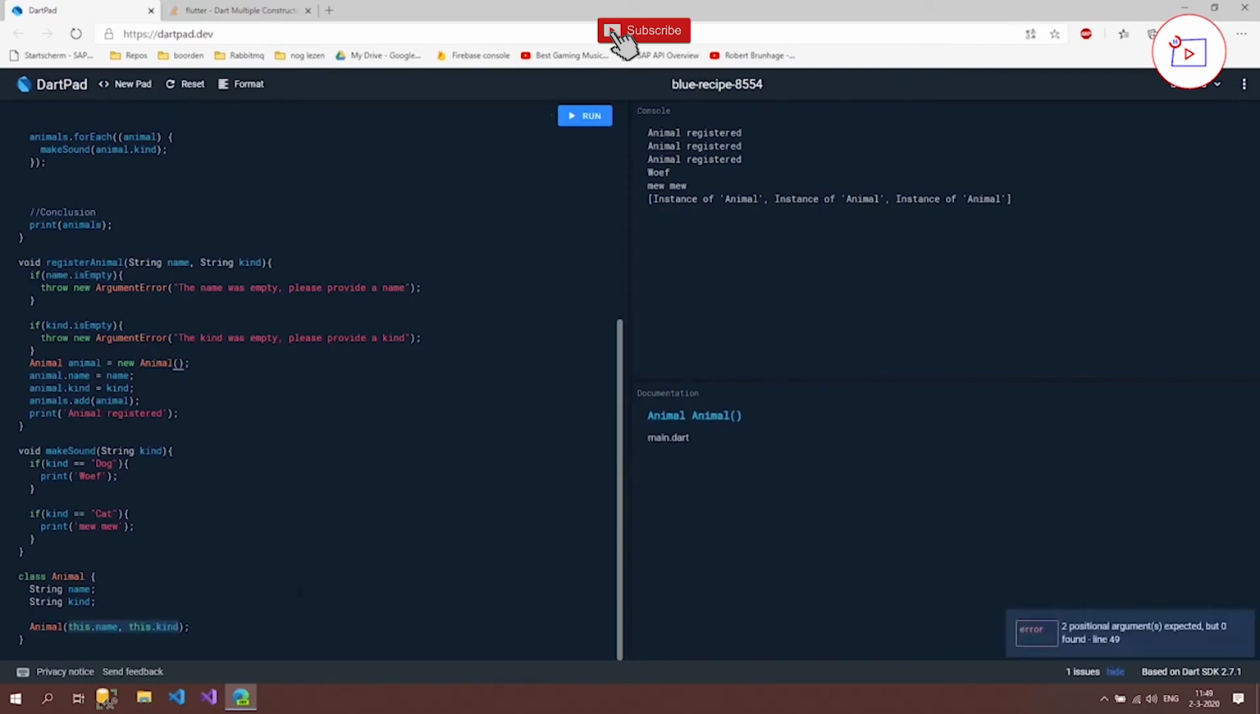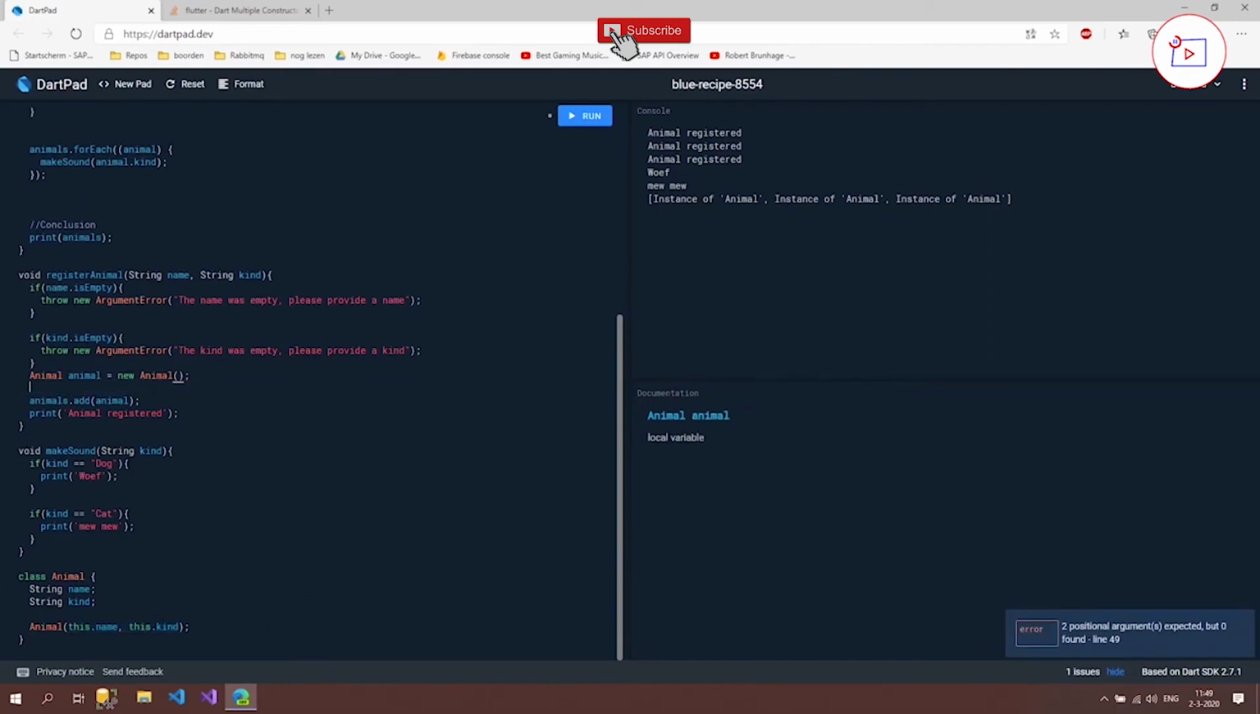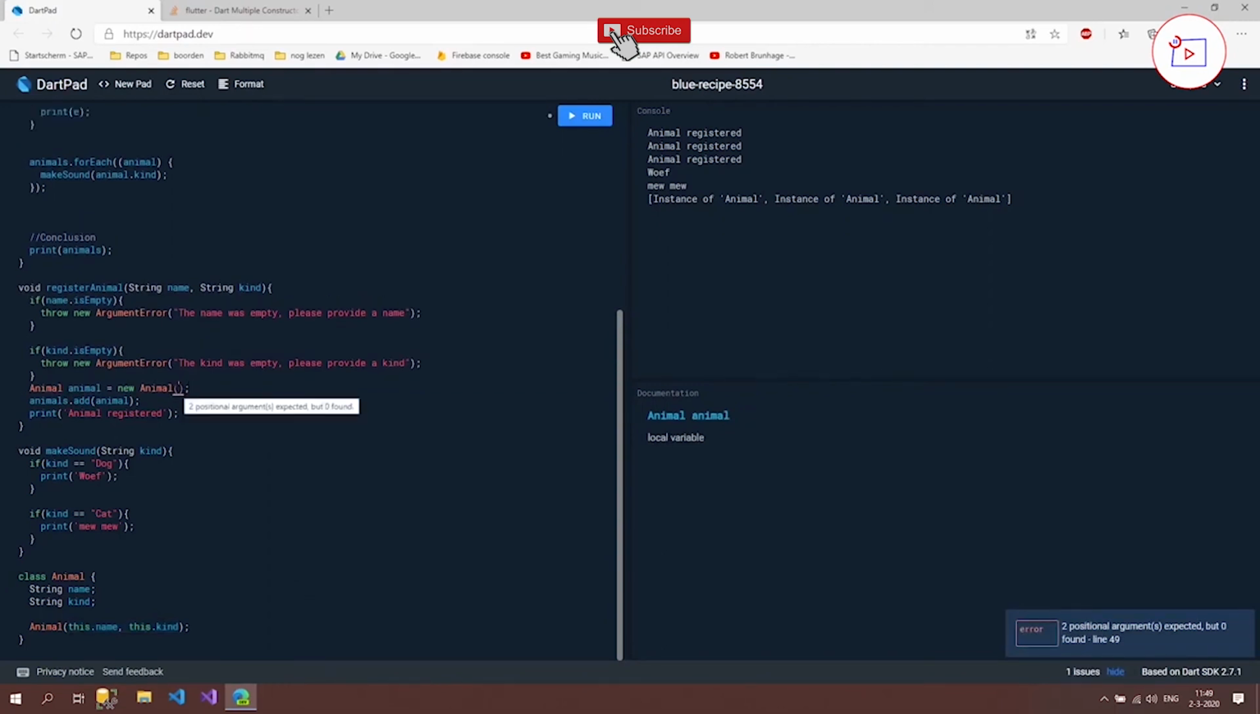And what we can do now is, instead of this, we can delete this. And we can now give in our name and kind directly into our constructor. And our object will now be set with the data that we give in. So if I now run it again, then we should see the same things.